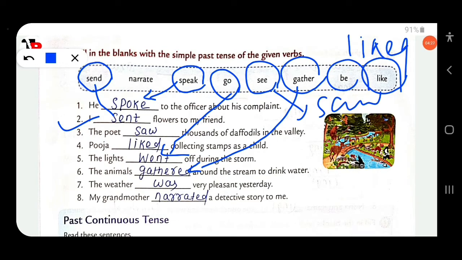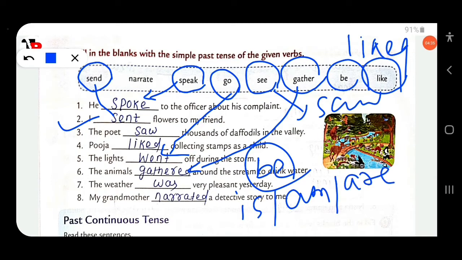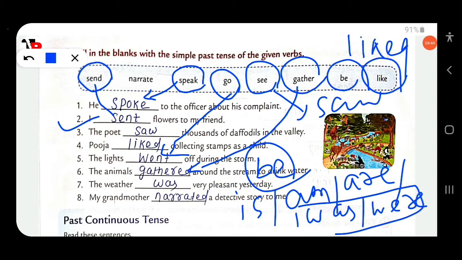As I have already discussed in the present tense, be verbs include is, am, are, was, were. Here we are discussing the simple past, so we have to use was or were. The weather is singular, uncountable, so we have to use was. My grandmother dash a detective story to me. Here narrate is in present tense, you have to write it in past, narrated.